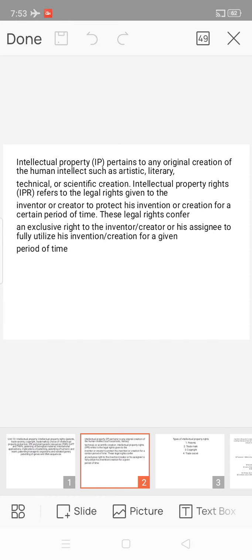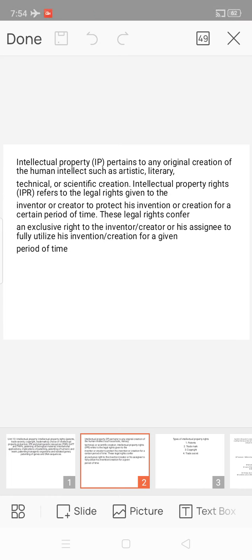And intellectual property rights refers to the legal rights given to the inventor or creator to protect his invention or creation for a certain period of time. These legal rights confer an exclusive right to the inventor or creator, or assignee, to fully utilize his invention or creation for a given period of time.